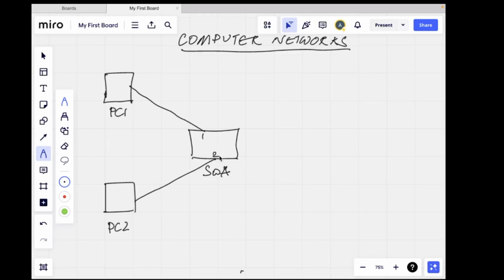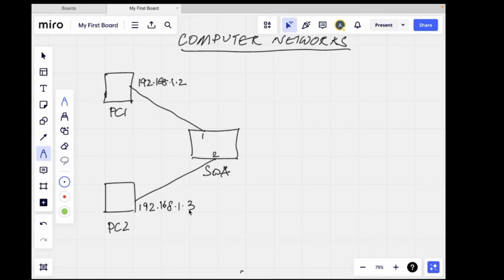Okay, PC1 has an IP address of 192.168.1.2, and let's say PC2 is also part of 192.168.1.3. So both PC1 and PC2 are part of the same network, right? So if PC1 wants to communicate with PC2, this communication will be possible because PC1 will forward the packet to switch A based on the ARP resolution and learning of the MAC addresses. Switch A knows that this packet needs to go to PC2, and it will forward the packet out of interface 2, and PC2 will receive the packet. So this communication is possible when devices are in the same network.